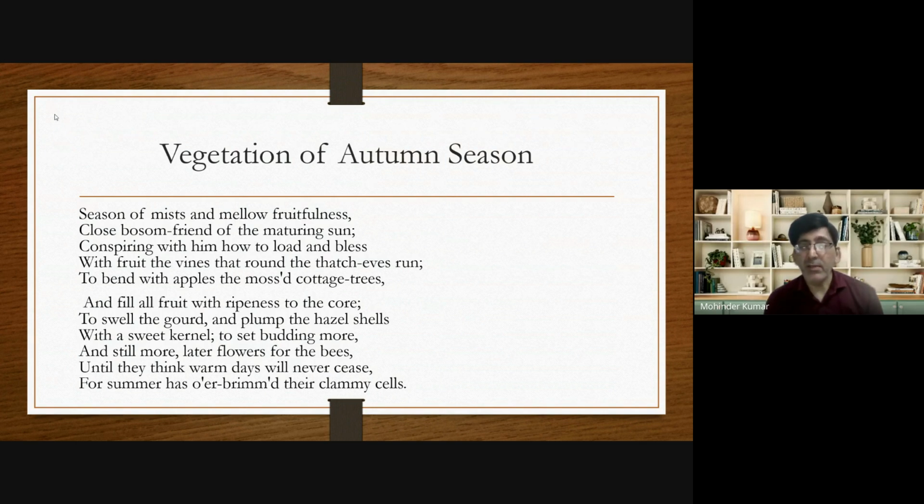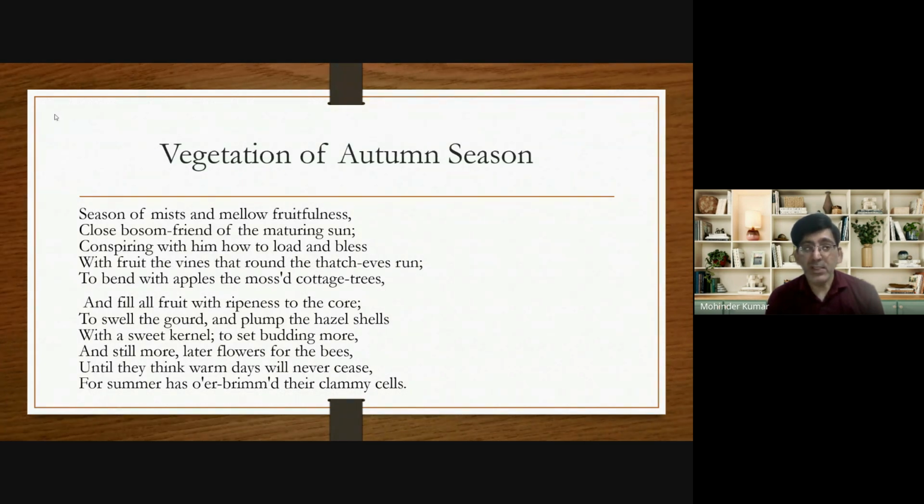Because the sun shines brightly during the autumn season, so the sun and the mist work together in order to ripen the fruits. Fruits are ripened to the core with the help of the sun and the mist, and that's why he calls autumn a friend of the sun. Actually, throughout this poem, the sun is personified as a human being.